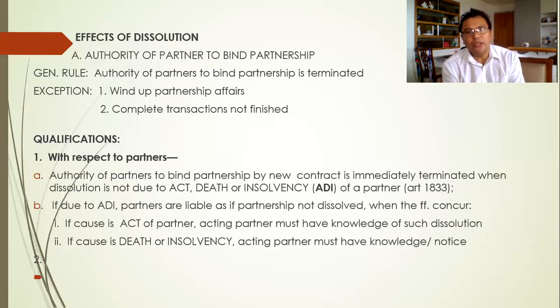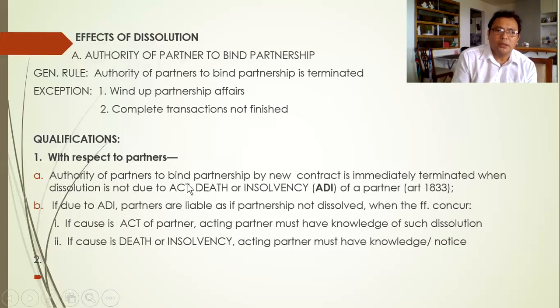So letter A here, they are only allowed to bind the partnership by new contract if the partner who is acting has no knowledge of the death or insolvency of another partner. So zero knowledge. But if there is knowledge, then only the partners are liable, not the partnership. Meaning the partners who completed the transaction.